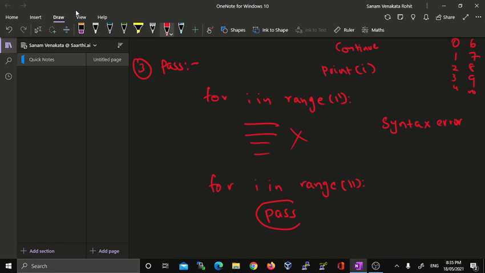This pass executes this line of code, and after that it does not do anything, as we are passing it. It is like when we play games like Antakshari: if we don't get a song to sing, we pass it to the other player. In the same way, pass works in Python programming language.